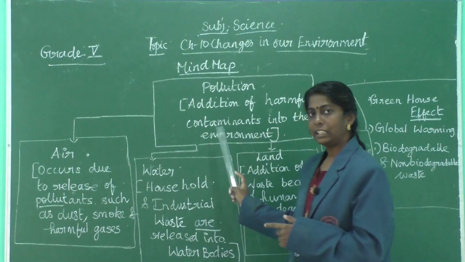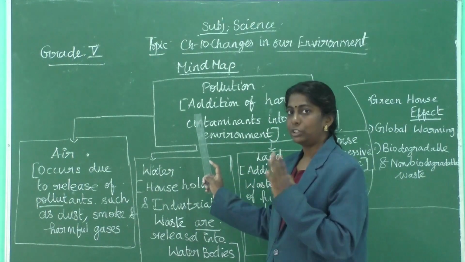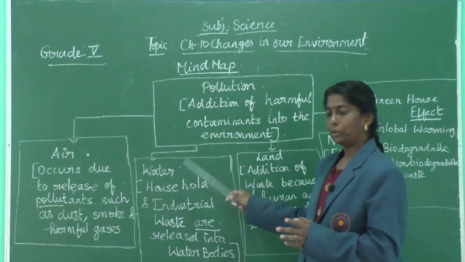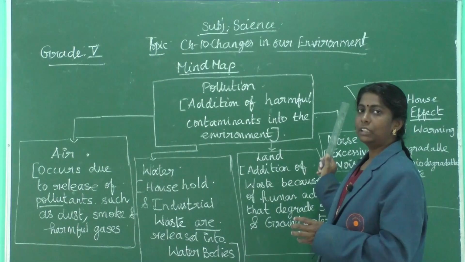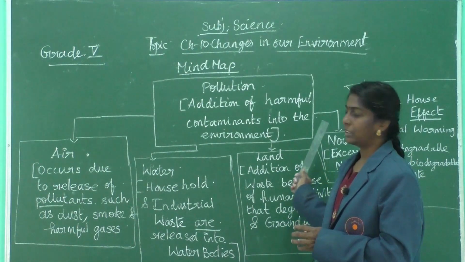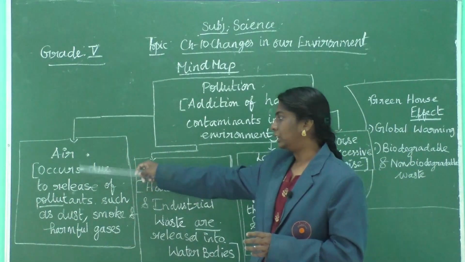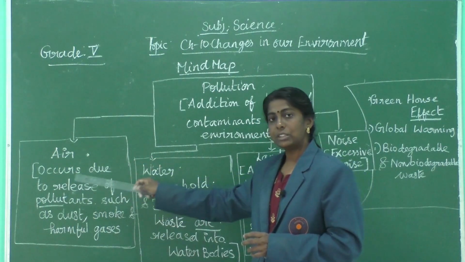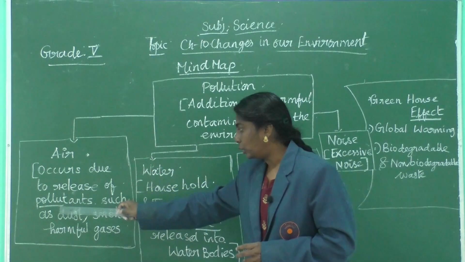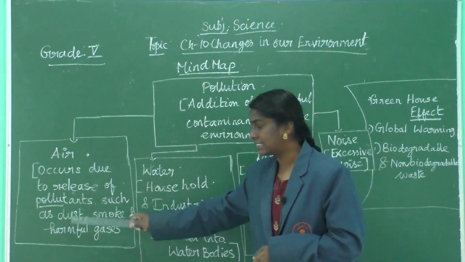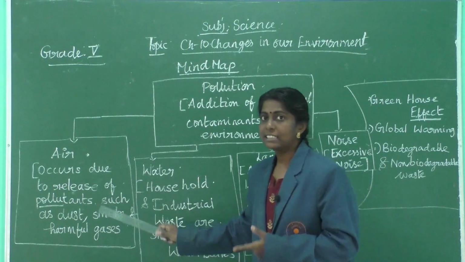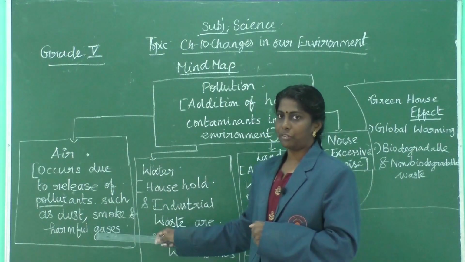Pollution is further classified into 4 types: air pollution, water pollution, land pollution and noise pollution. Air pollution occurs due to release of pollutants such as dust, smoke and harmful gases.